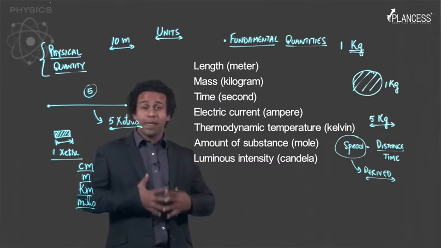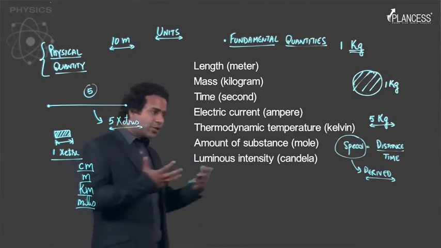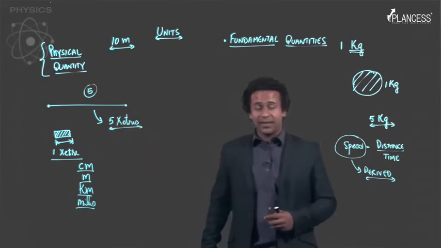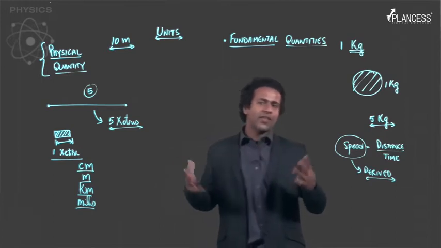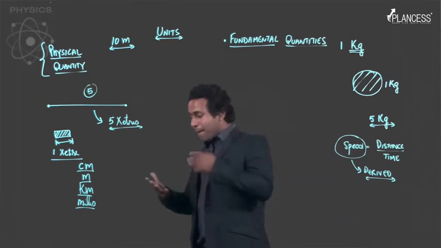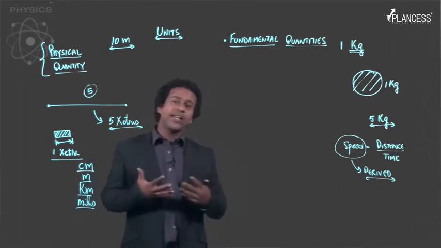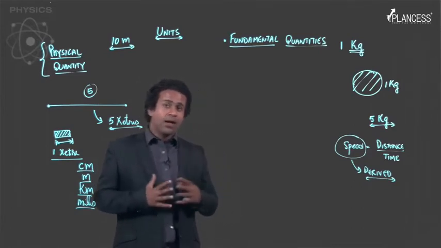Can you think of defining length in terms of any other known quantity? You cannot, right? Similarly, mass or amount of quantity or current, these are quantities which cannot be derived from anything else, right?